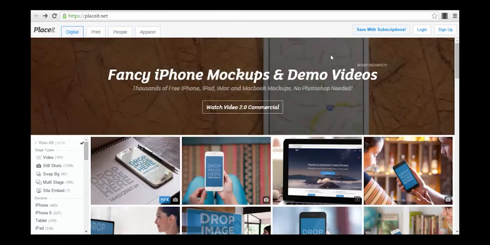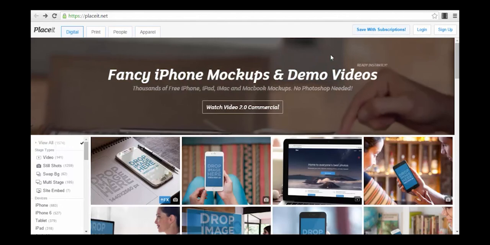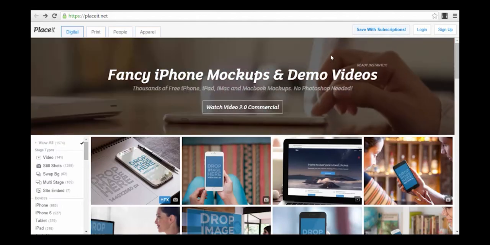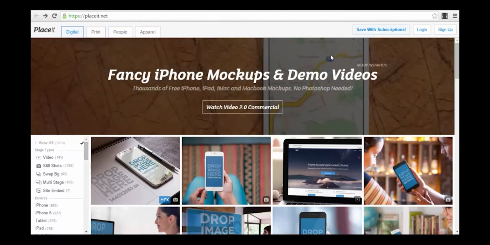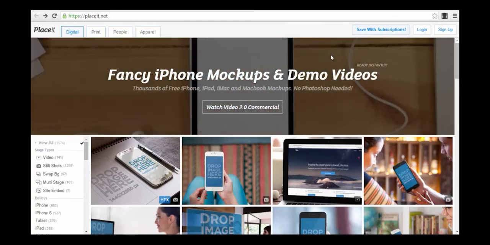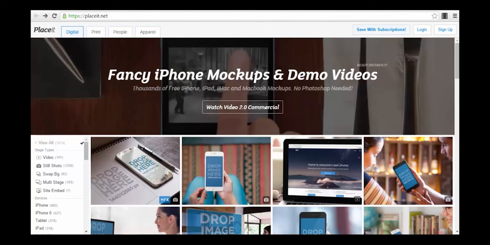They have a free plan, so you can test the app and do different mockups, not at a very high resolution, but you can do your bootstrap work at the beginning with it. And also you have a monthly subscription, if you want to use all the features that the app gives you, and it's up to $15 per month, and you can use all their templates, video templates, images, swap, multi-stages, and different other features like that. Now let me show you an example exactly to see how it works.